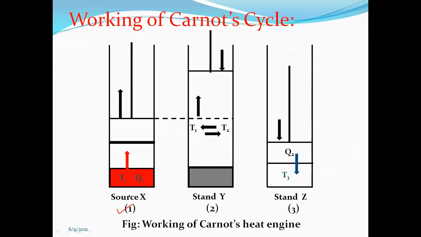Okay, suppose this source is kept at T1 temperature, that is, it is maintained at T1 temperature, and Q1 is the heat supplying capacity of the source. Okay, so it has infinite capacity to supply heat. Suppose whatever working substance is there, the working substance absorbs the heat.